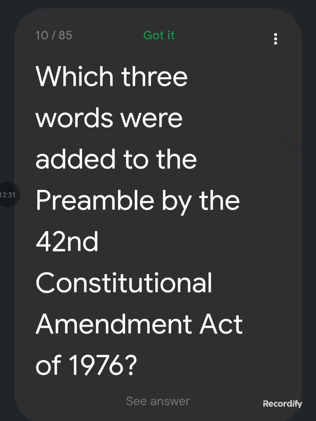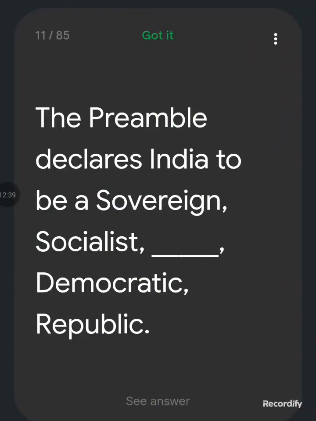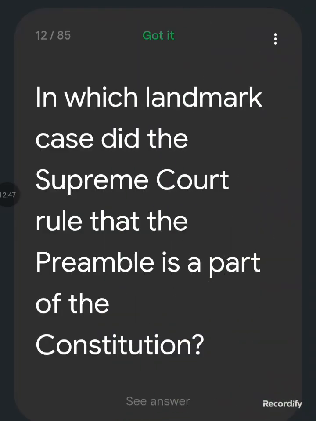Which three words were added to the preamble by the 42nd Constitutional Amendment Act of 1976? Socialist, secular and integrity. The preamble declares India to be a sovereign, socialist, secular, democratic republic. In which landmark case did the Supreme Court rule that the preamble is a part of the Constitution?